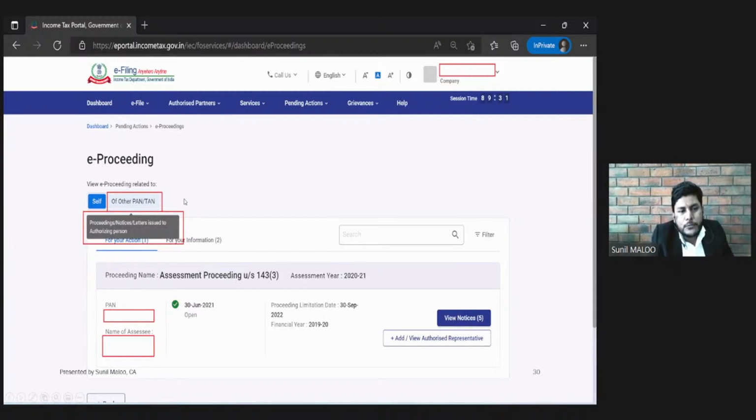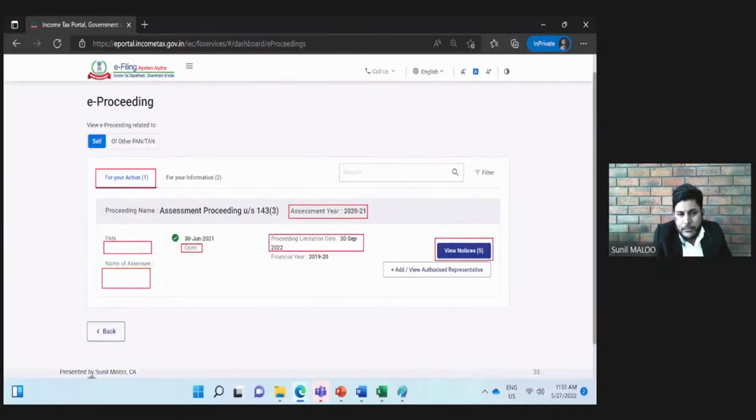And for all these features and options of the website, you will get more idea when you yourself log into the portal and try to access all these facilities and explore all these options. Then you will get to know one by one. The next important aspect is how a notice appears, and what is the meaning of any proceeding which is appearing in this particular tab. We will discuss one by one. As I already mentioned, the for your information tab contains the proceedings which are pending at the moment.